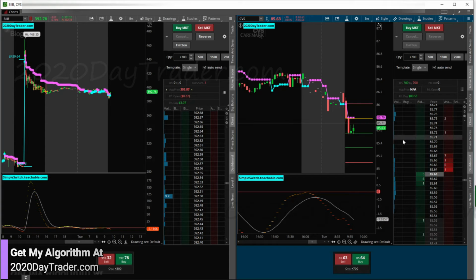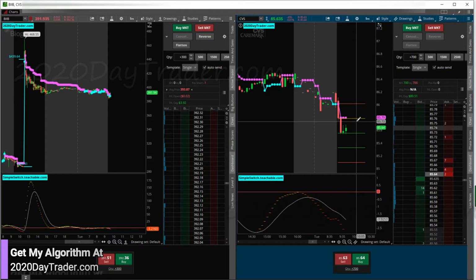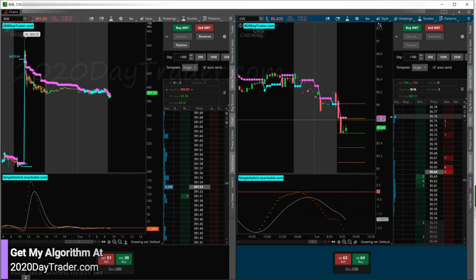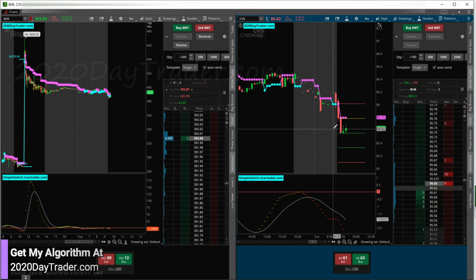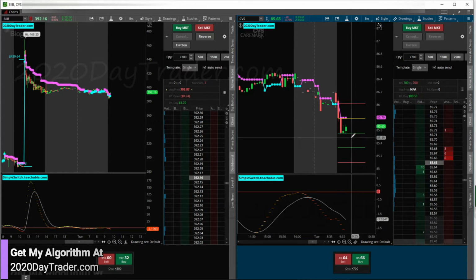All right, I had to step out again. So unfortunately, the good thing is the algo works and we hit our target and we should have got our 150 roughly around there. But unfortunately, I wasn't here to manage the trade. At least we got to make 80 bucks on it instead of making nothing because I wouldn't have been here to trade it. But yeah, what a bummer. I missed out on that 150.